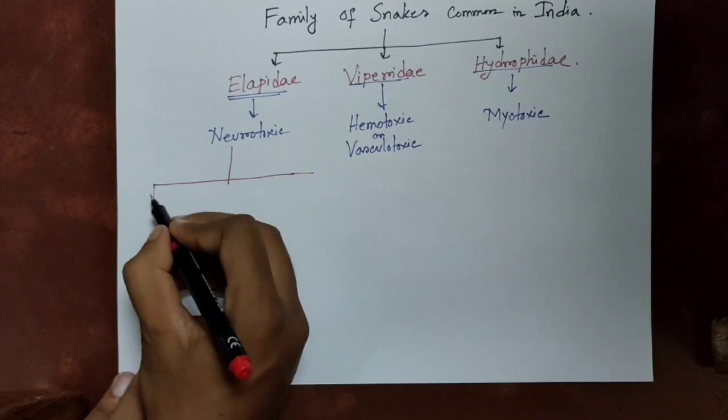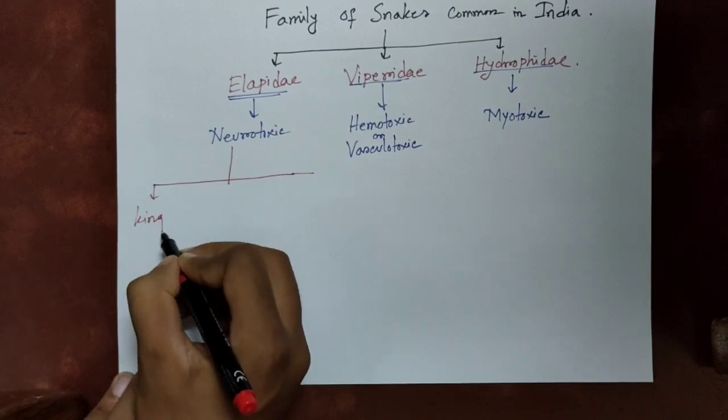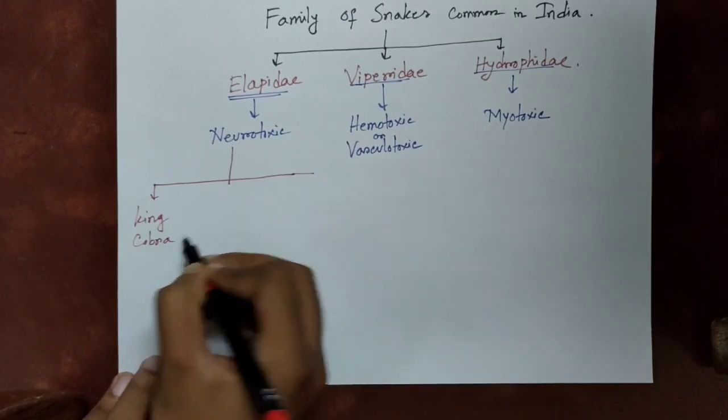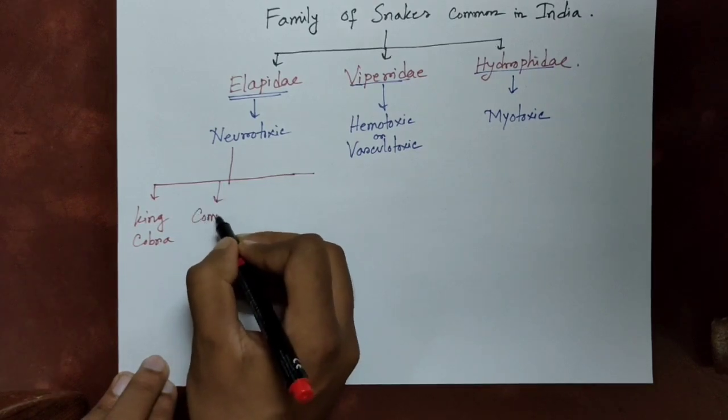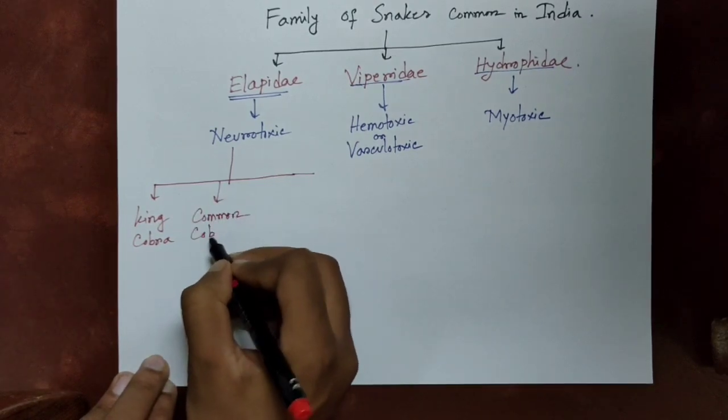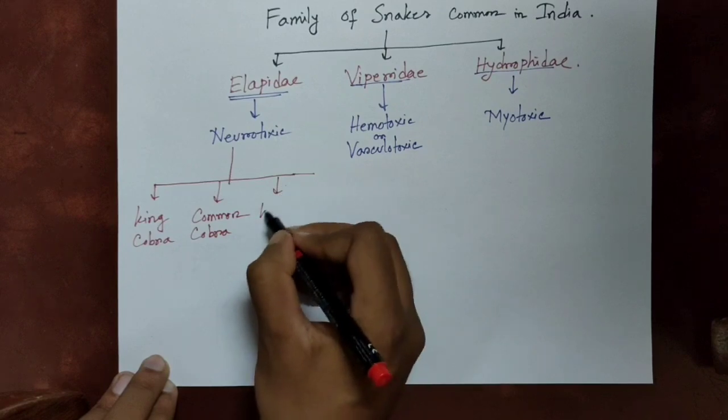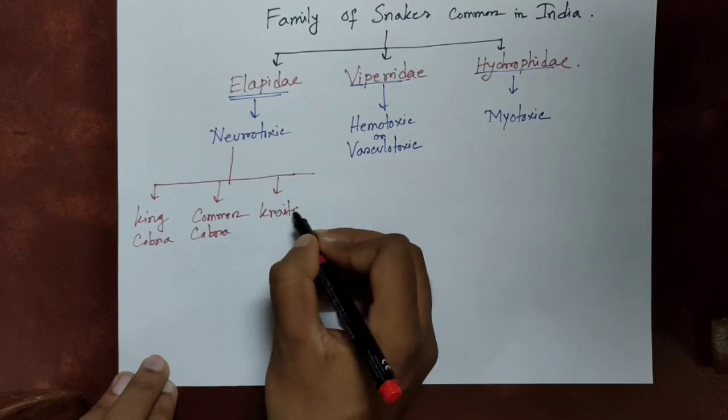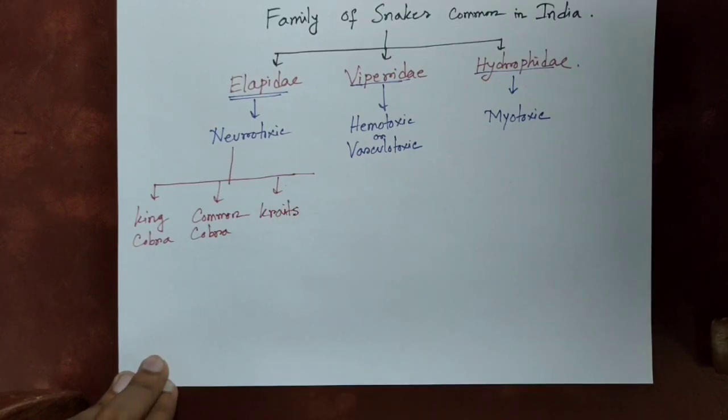The neurotoxic Elapidae. In this family, there are three main snakes commonest in India. Those are king cobra, common cobra, and kraits.